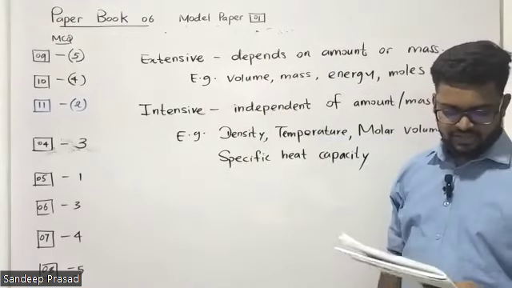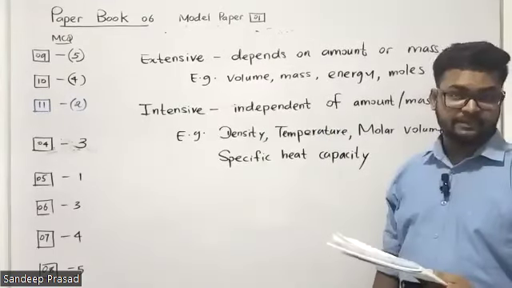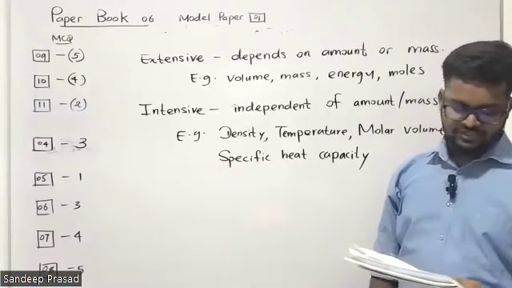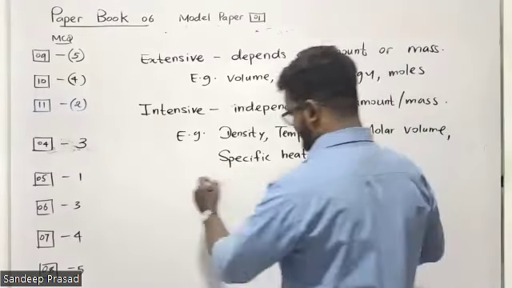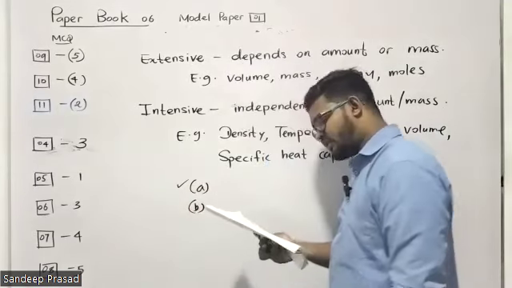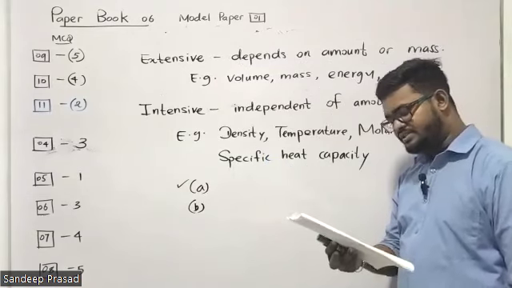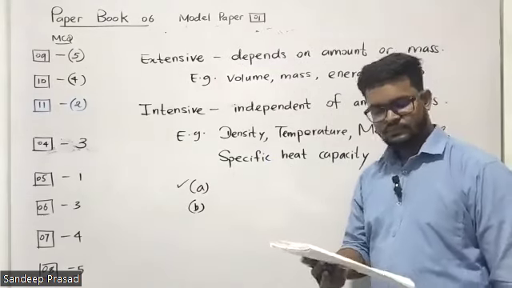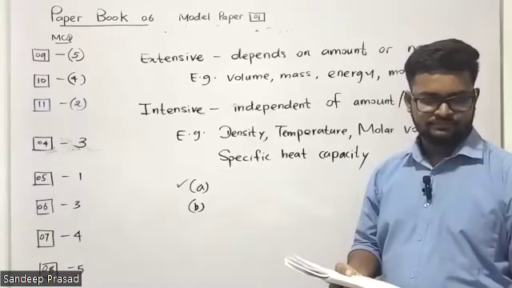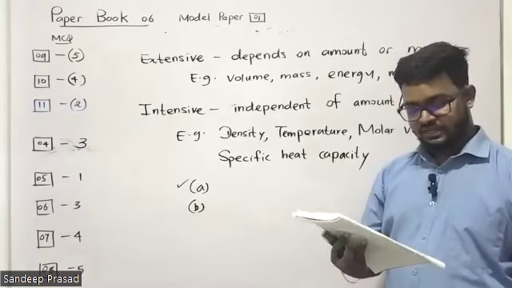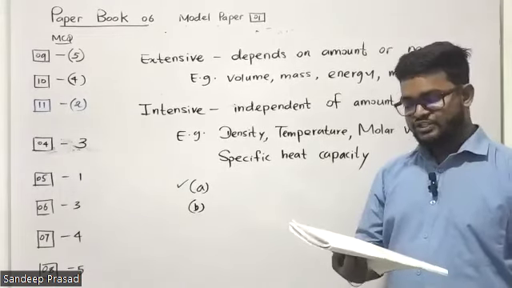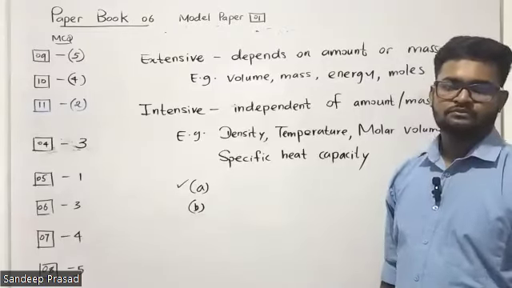So here they have given enthalpy, so therefore, depending on the amount. So therefore, the first statement is correct. Statement A is correct. Statement B, heat is not a state function, an extensive property. What do you think? Heat is not a state function. That's correct, right? But is that an extensive property? What do you think?